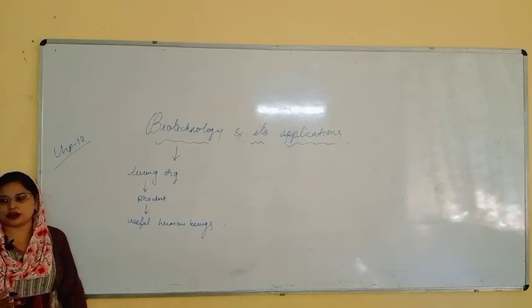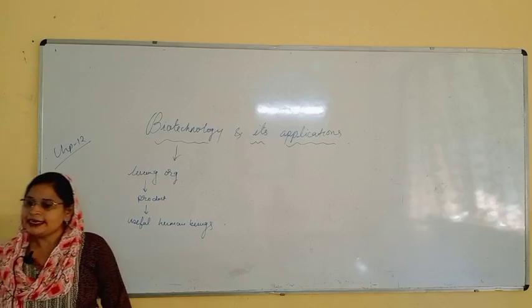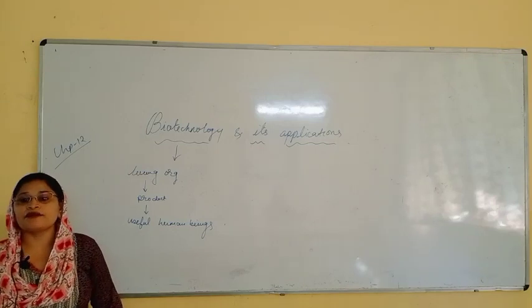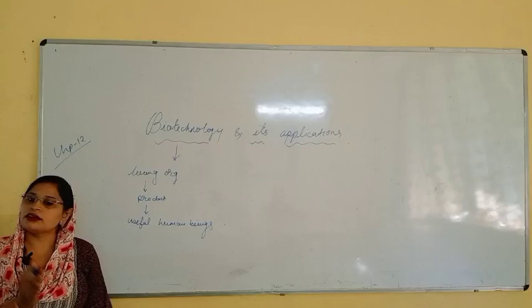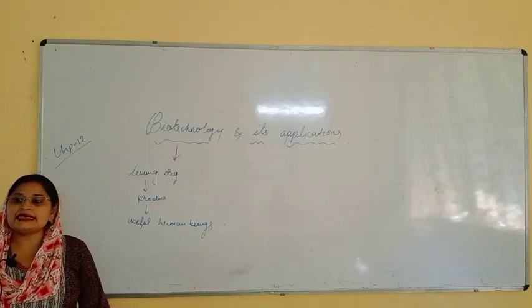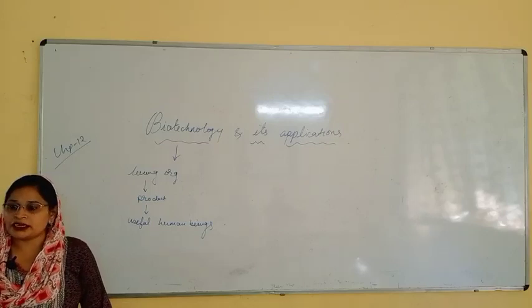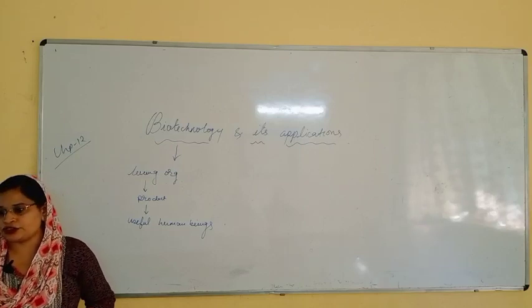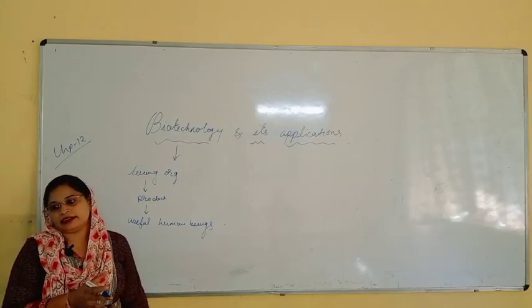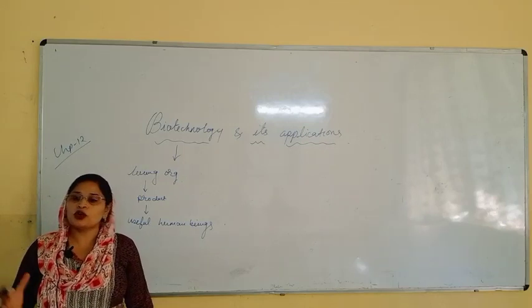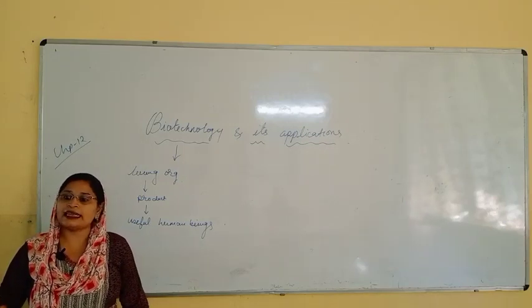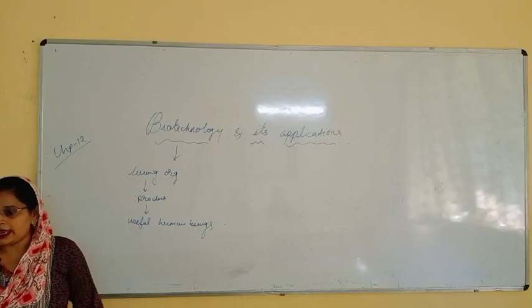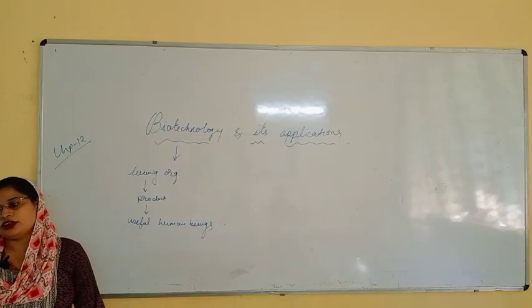In the olden days there was fermentation, like making curd from milk. But now we are doing gene manipulation, and we are changing the product to such a good quality that people can get it at a cheap rate and it will be beneficial to humans.